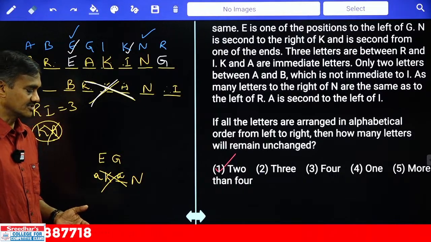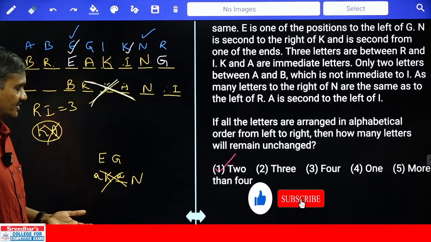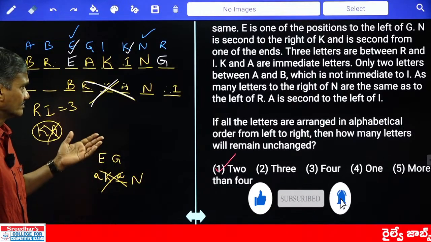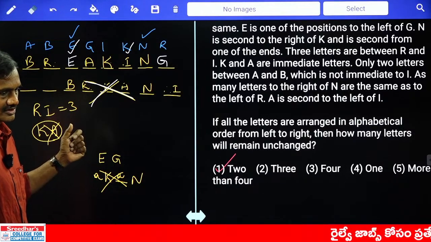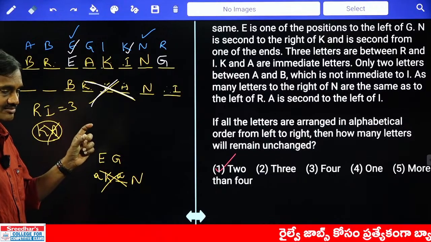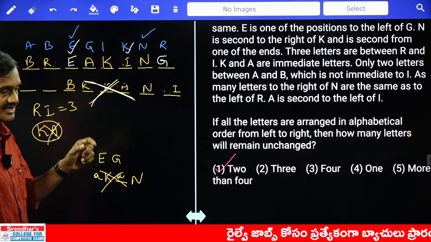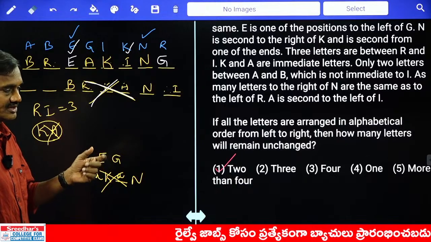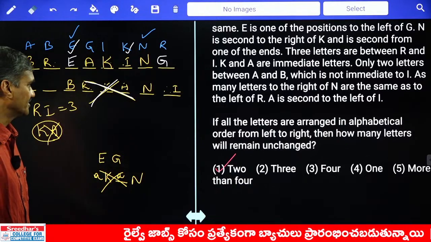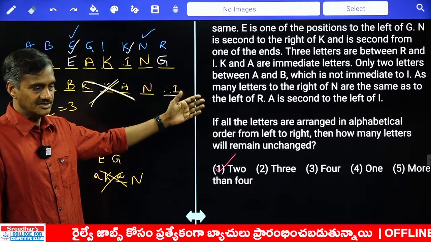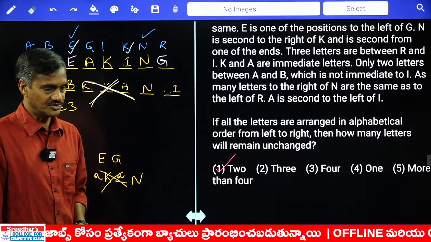Then we have discussed directions. In these directions, whenever numbers were given in brackets, coded directions, symbols and numbers will be given, then how to deal with that. And finally the examination model, that is word formation.